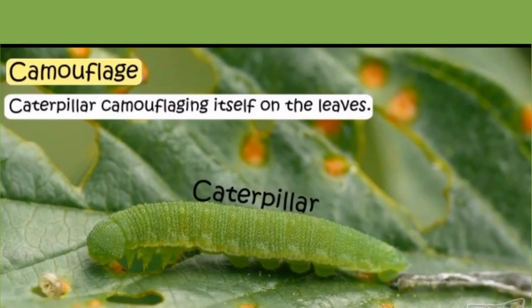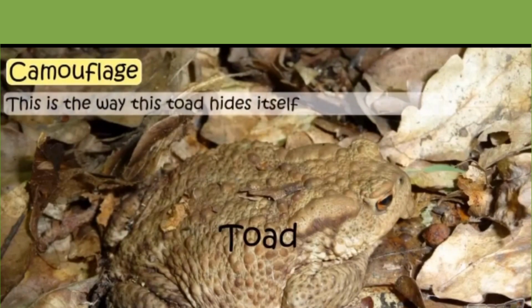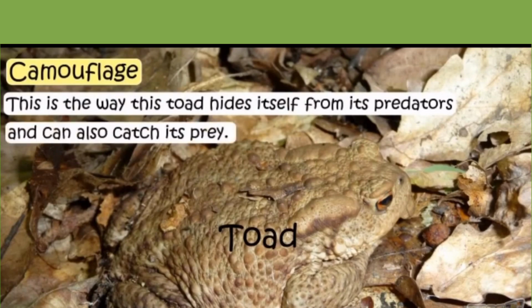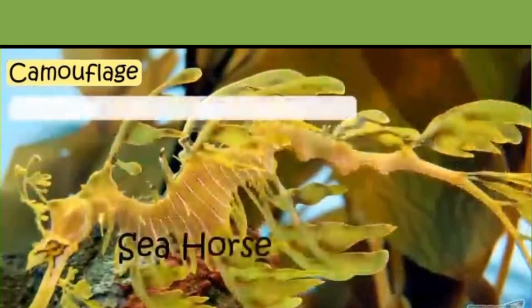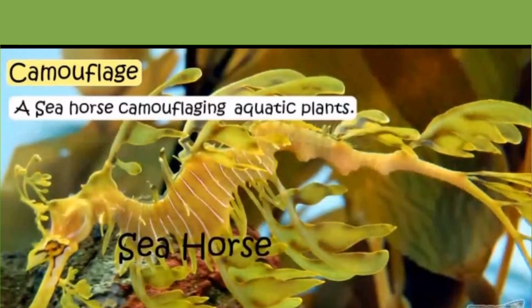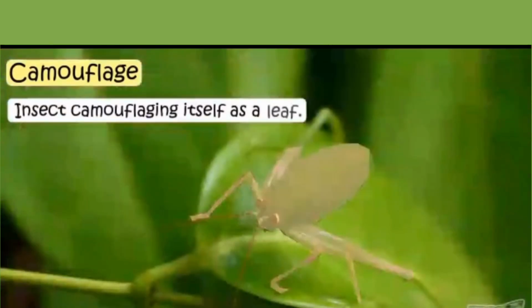Here we have another example of camouflage. It is very difficult to find the toad. Can you find it? This is the way this toad hides itself from its predators and can also catch its prey. Here is a small seahorse camouflaging itself in aquatic plants. Here is another insect camouflaging itself as a leaf.